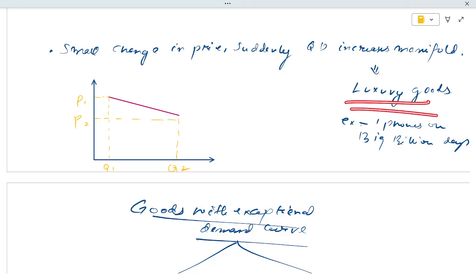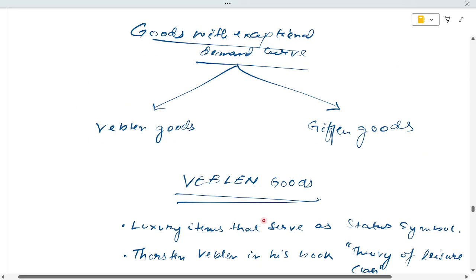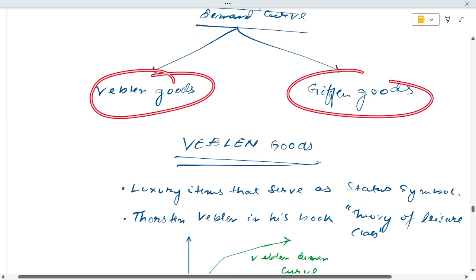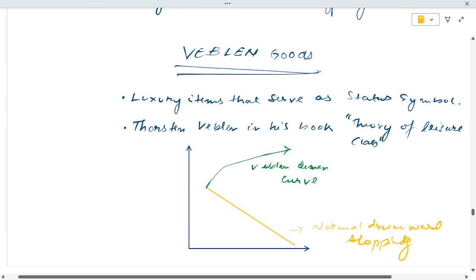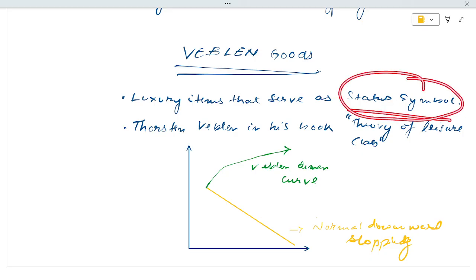And then there are goods with an exceptional demand curve, such as Veblen goods and Giffen goods. What are Veblen goods? Veblen goods are luxury items that serve as a status symbol. Thorstein Veblen described this in his theory of the leisure class. Now the explanation of Veblen goods: the normal demand curve is downward sloping.